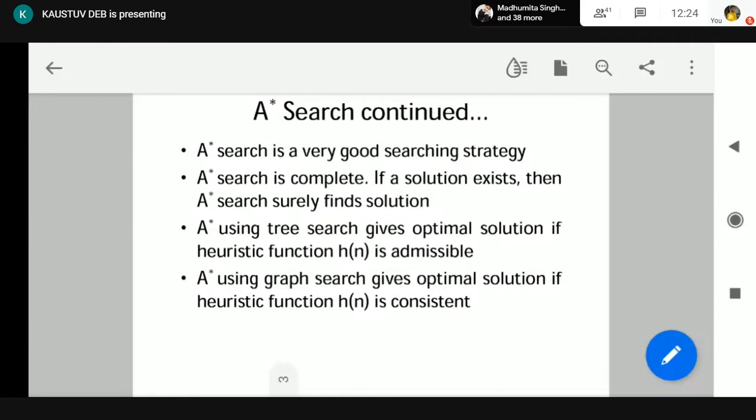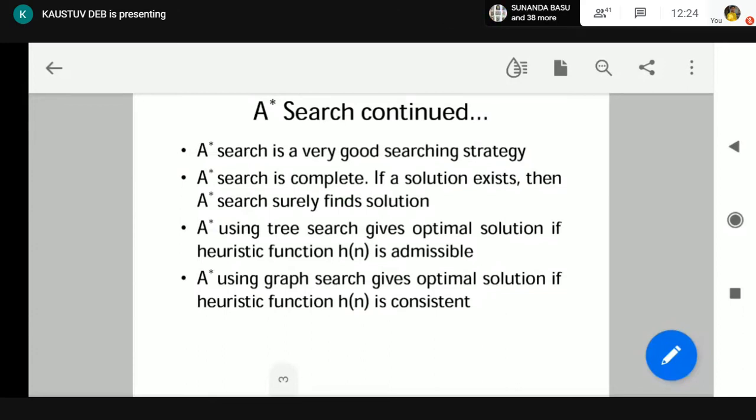So, in case of tree search, if whatever heuristic function we have designed is admissible, then that heuristic ensures that the A star search gives the optimal solution. So in tree search, where repetition of nodes is allowed, if A star search is applied, then the heuristic should be an admissible heuristic.